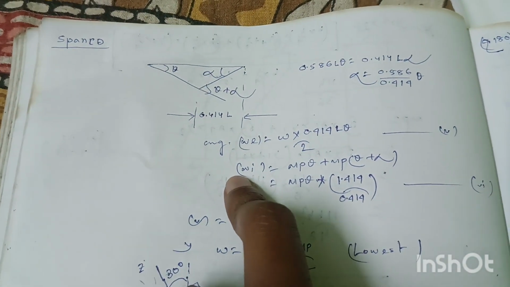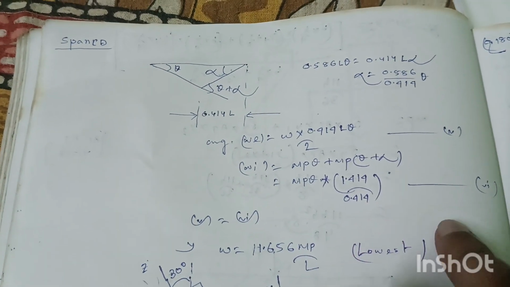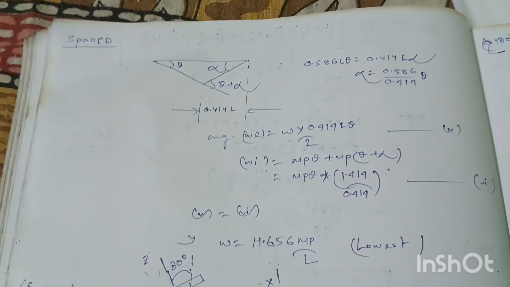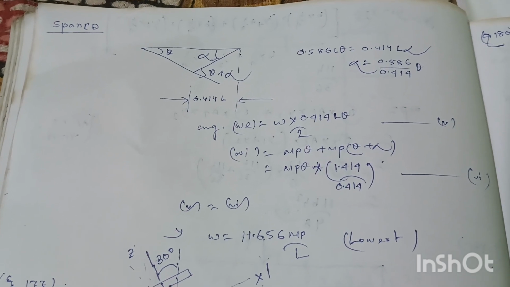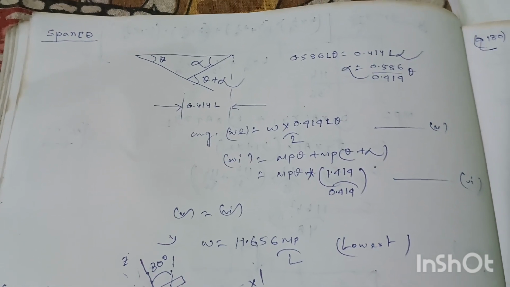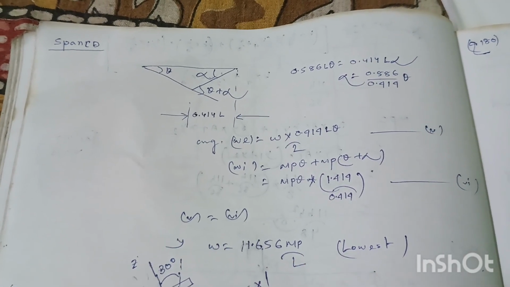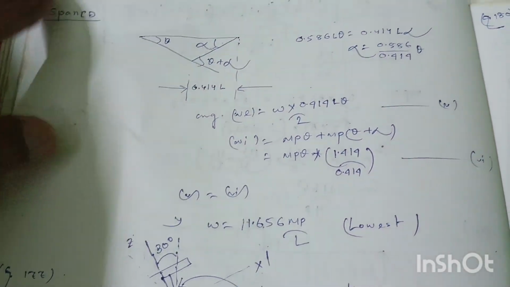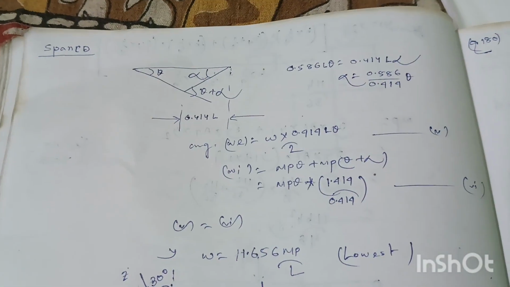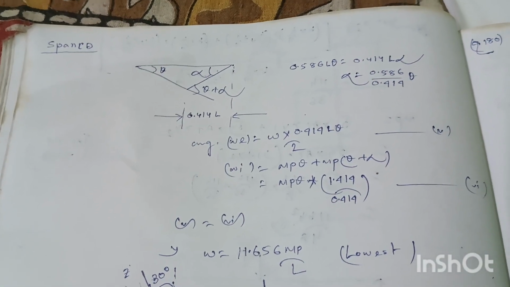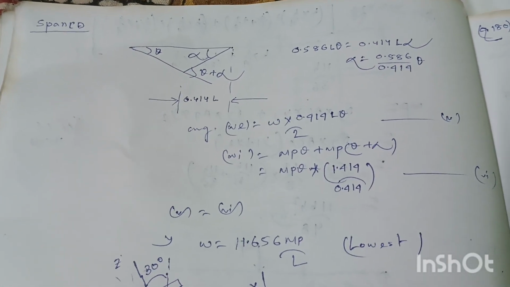So internal work done will be equal to MP into theta into 1.414 divided by 0.414, that is equation number 6. By the principle of virtual work, if we equate equation 5 to equation 6, we will get collapse load W equal to 11.656 MP by L. That is the lowest between the 3 spans AB, BC and CD, and the lowest load will be considered as collapse load for the beam.